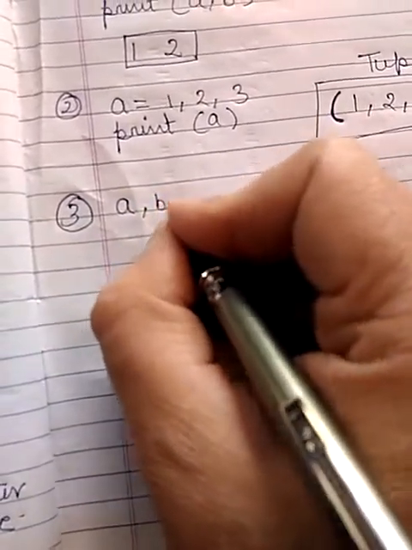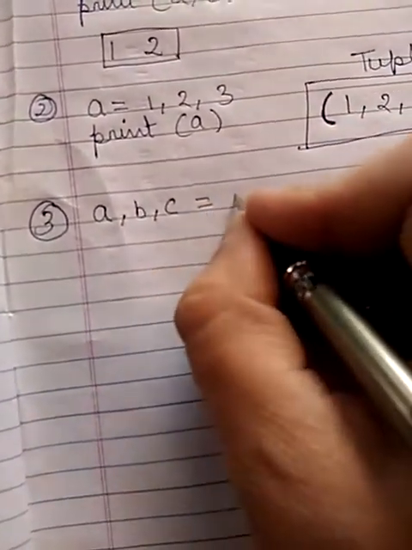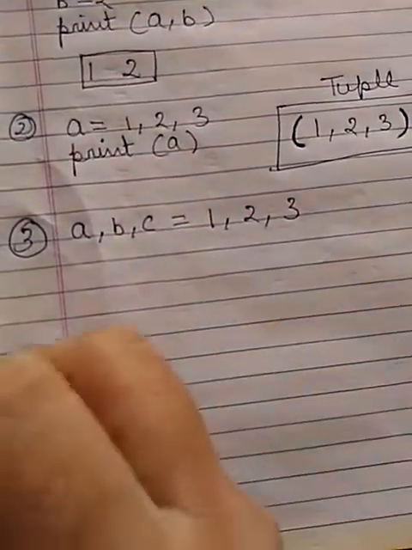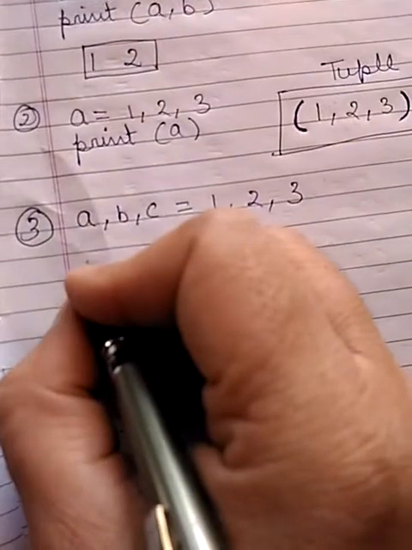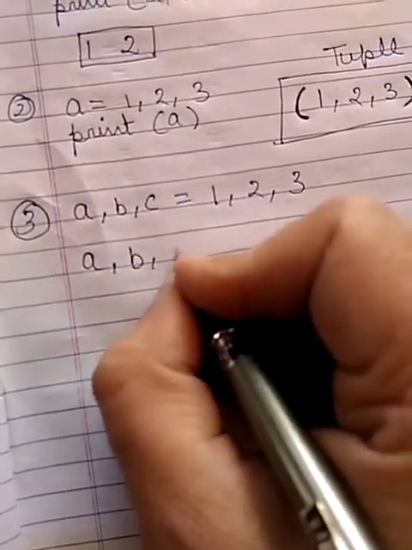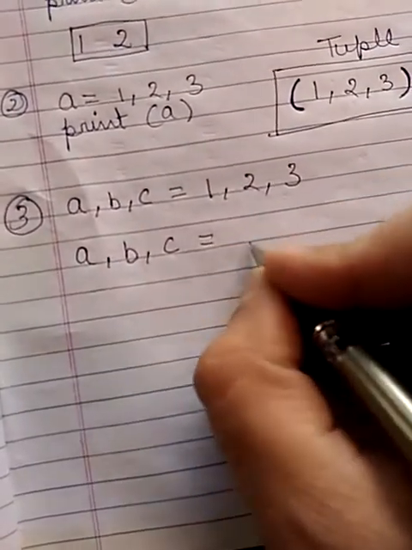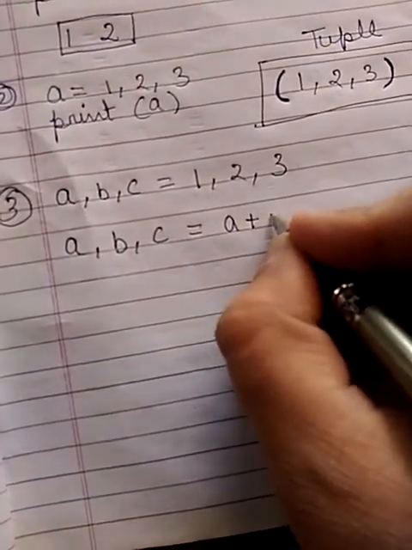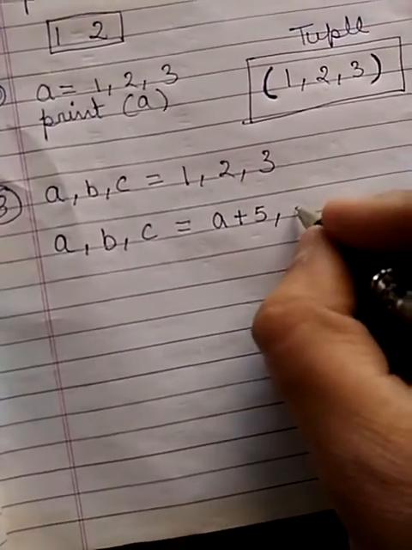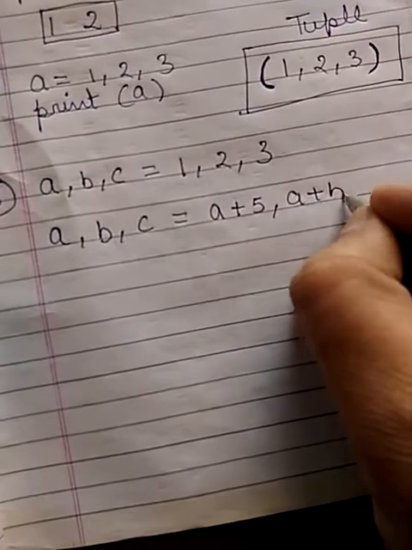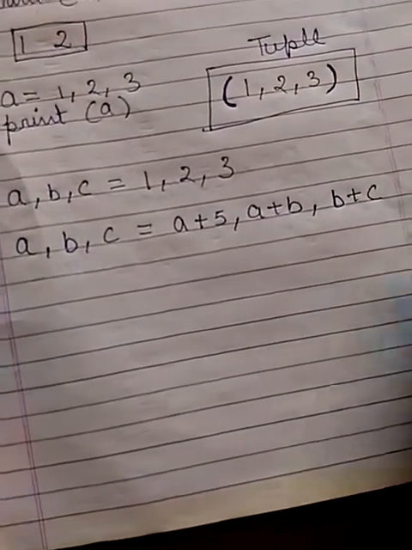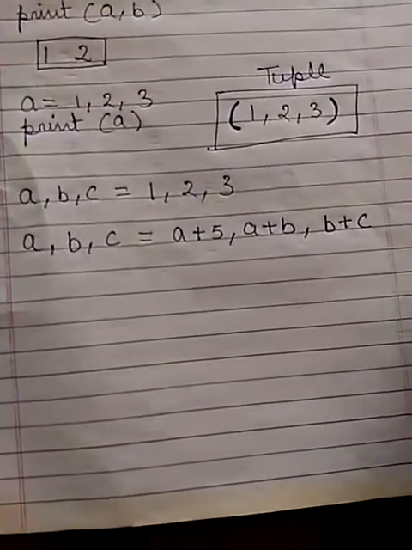A comma B comma C equal to 1 comma 2 comma 3, and if I write A comma B comma C is equal to A plus 5, A plus B and B plus C. Suppose this is the expression.